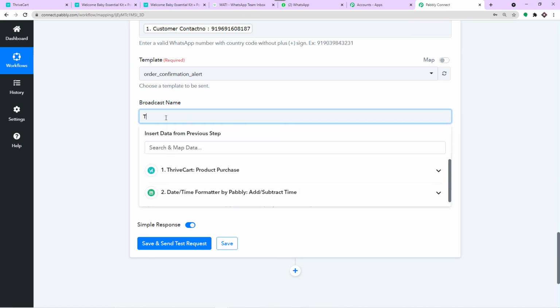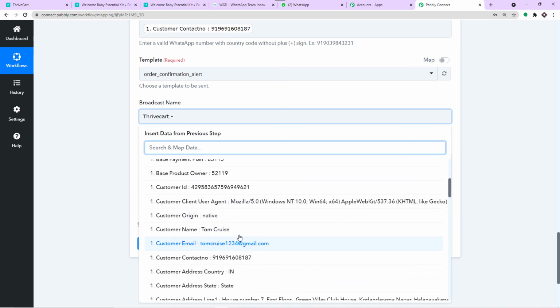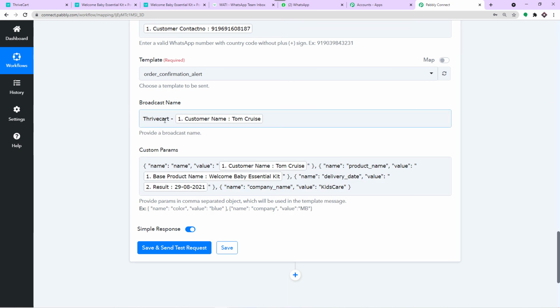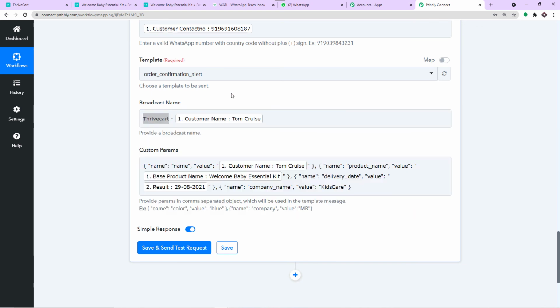It can be done very easily. All you have to do is just enter the product that we are integrating with, that is ThriveCart. And after that, let me just add the name of the person, that is Tom Cruise. So the broadcast name will be ThriveCart and Tom Cruise. This will remain static, but the name will keep on changing based on the customer name, because there will be a ton of customers who will be making a purchase. So using the broadcast name, you can just figure out your statistics. That's the whole point.